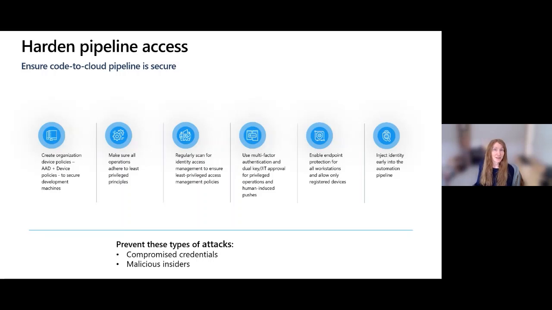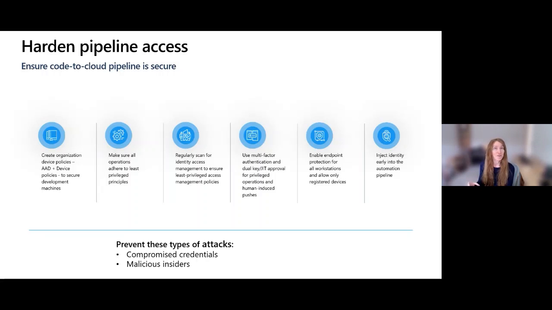And then inject identity early into the automation pipeline. It's a key step in minimizing exposure of sensitive accounts and credentials. So instead of having credentials embedded in the code, you want to replace those with just-in-time credentials to help reduce the threat surface, enterprise-wide risk, etc. If you're using, say, Azure Key Vault, they're only being generated when they're needed.